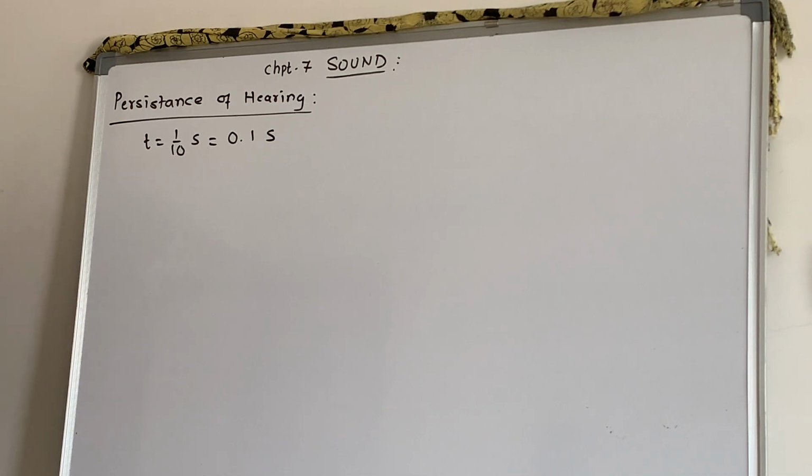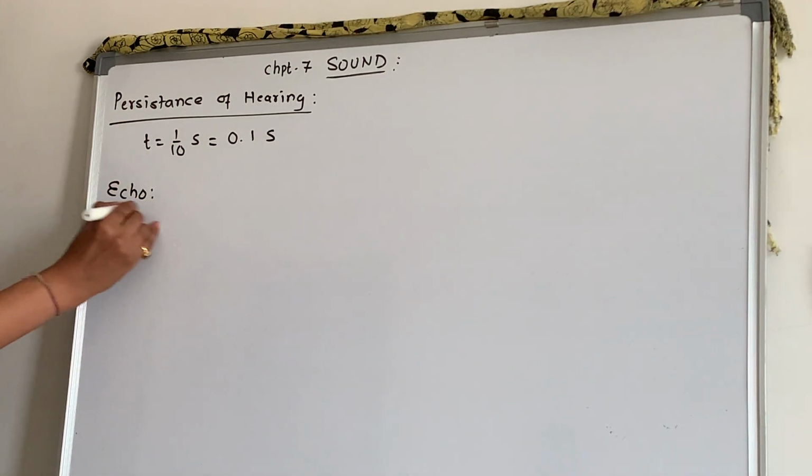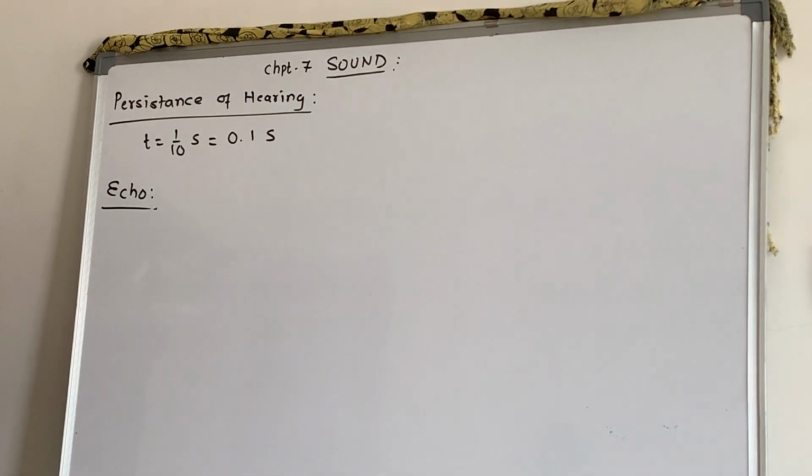So if the reflected sound reaches our eardrum before 0.1 second, you will not be able to detect echo. But if the reflected sound reaches your eardrum after 0.1 second, then you can hear echo distinctly. This is not the only condition. There are three other conditions that you have to fulfill, then only you will hear echo.